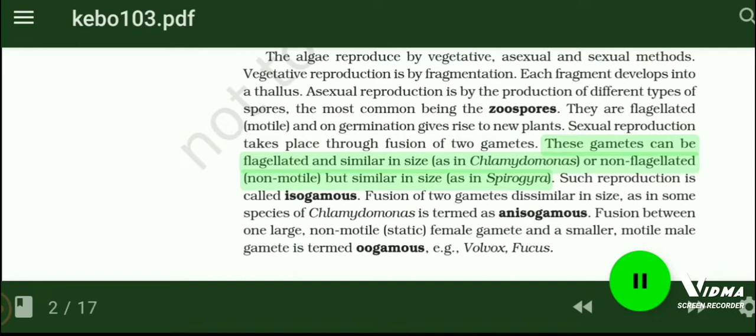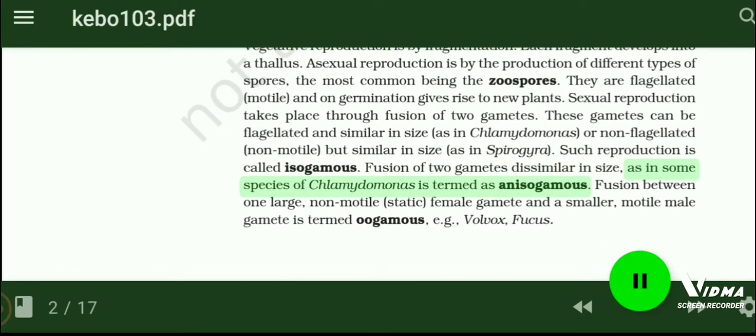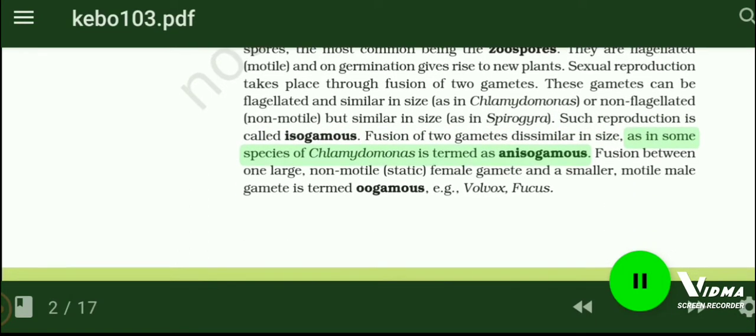These gametes can be flagellated and similar in size as in Chlamydomonas, or non-flagellated, non-motile, but similar in size as in Spirogyra. Such reproduction is called isogamous. Fusion of two gametes dissimilar in size, as in some species of Chlamydomonas, is termed anisogamous. Fusion between one large, non-motile, static female gamete and a smaller, motile male gamete is termed oogamous, e.g., Volvox, Fucus.